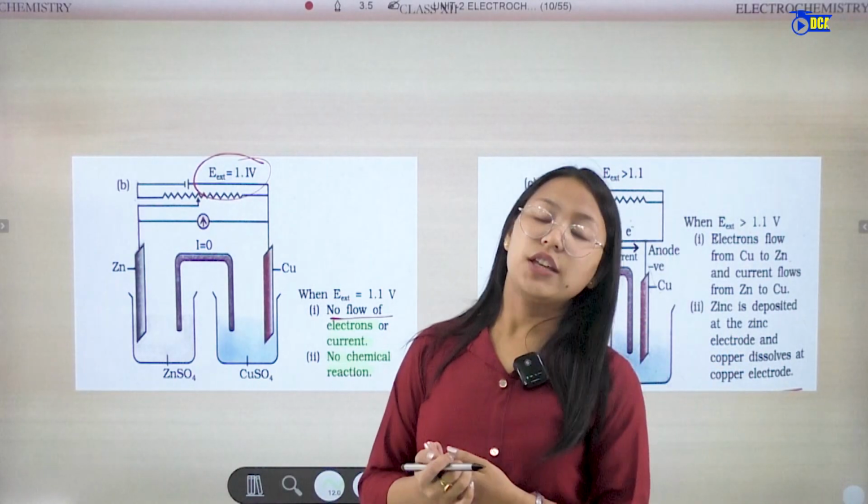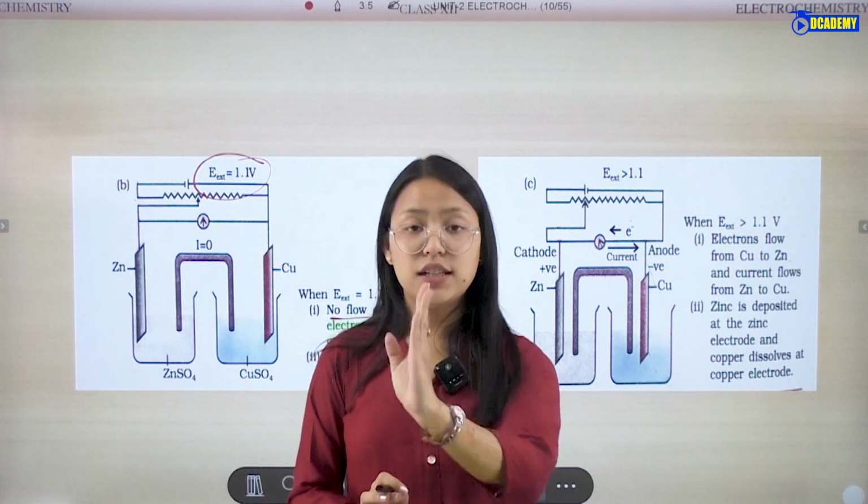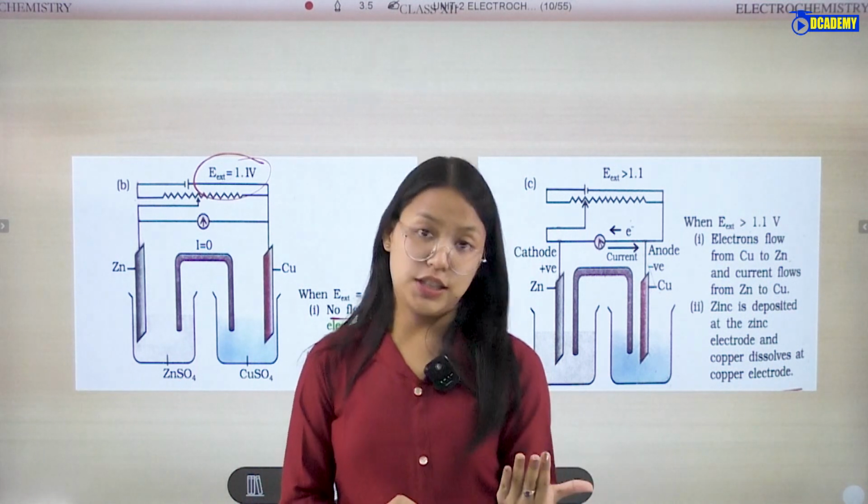For a reaction to take place, there should be dissociation or association.